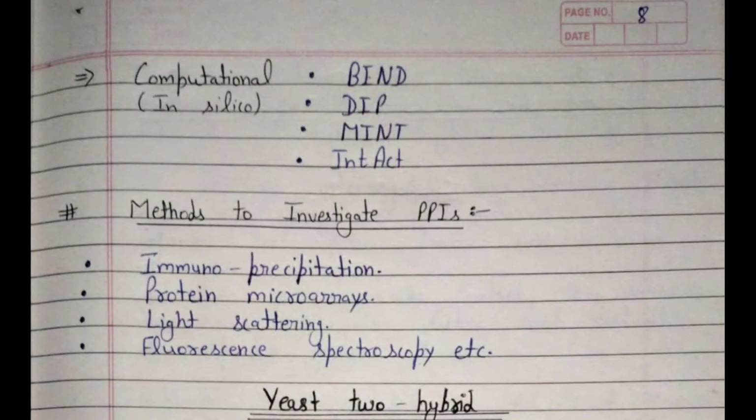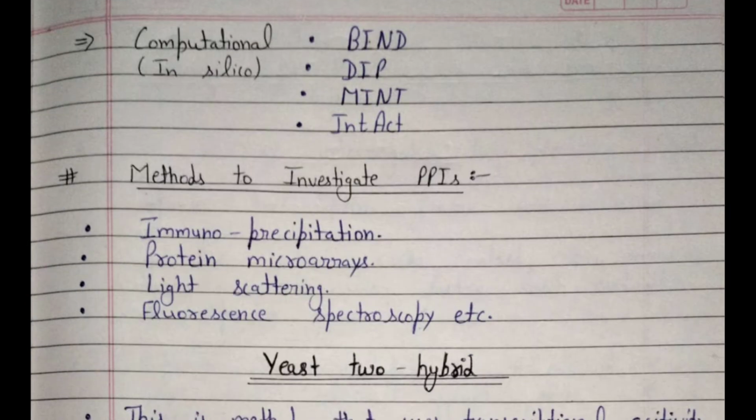Last is computational, in silico: BIND, DIP, MINT, IntAct. Methods to investigate PPIs include immunoprecipitations, protein microarrays, light scattering, fluorescence spectroscopy, etc.